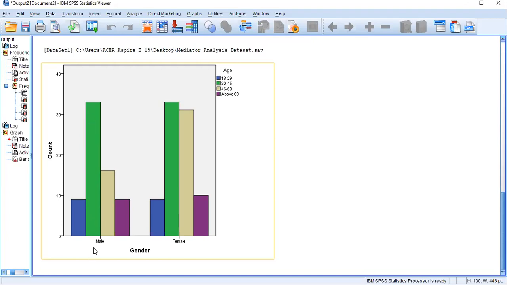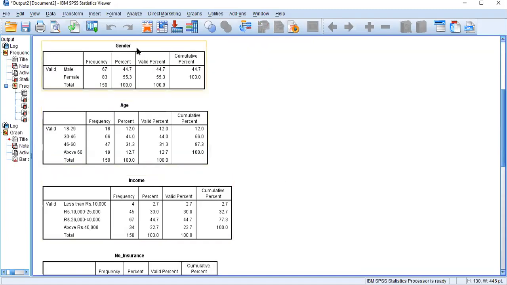From the male, you can say the majority of males represent 30 to 45. It is the same for the female, but the female represents both age levels, 30 to 45 as well as 46 to 60.